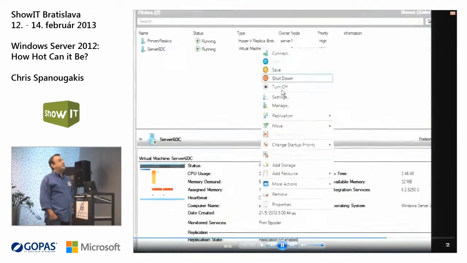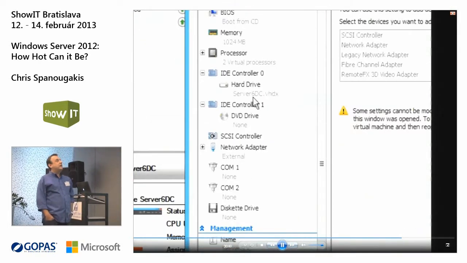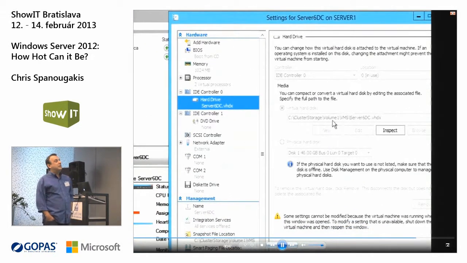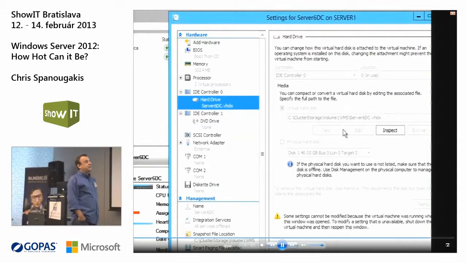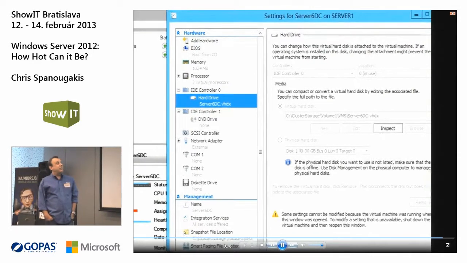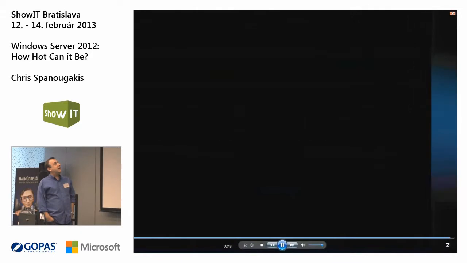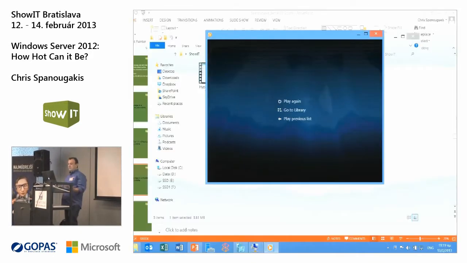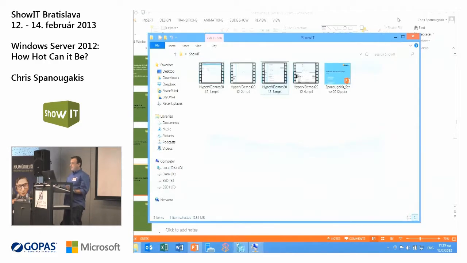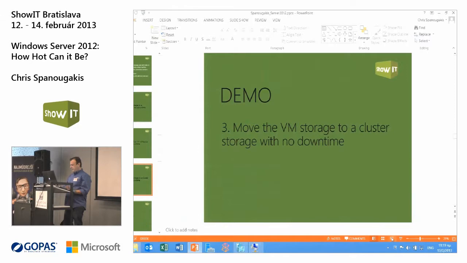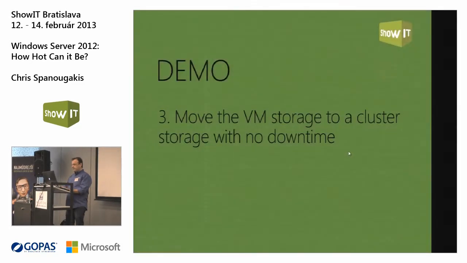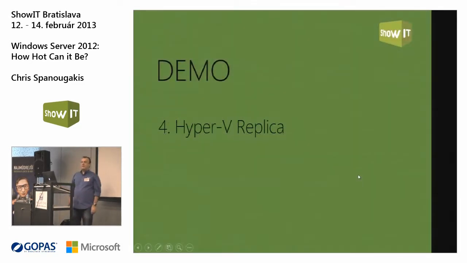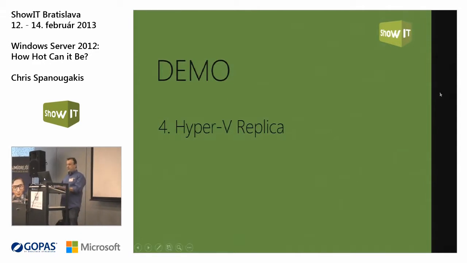Okay, the virtual machine will be moved to the cluster without downtime at all. And now it's moved on the cluster storage. Okay, all these are scenarios that you can do very easily. Let's see if I think I have one more. And the last one is the Hyper-V replica, as I told you, the killer feature of Windows Server 2012.